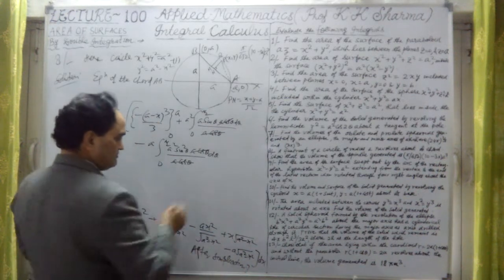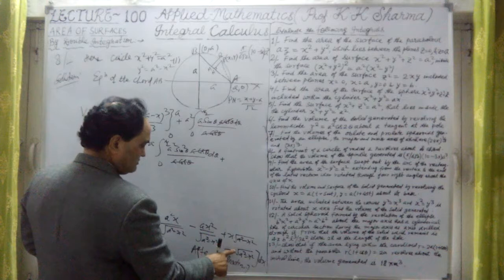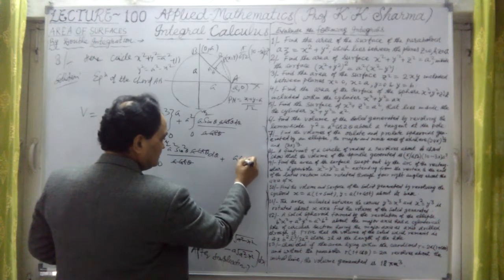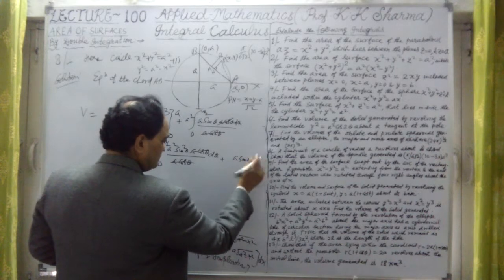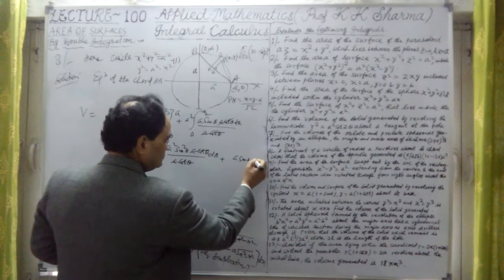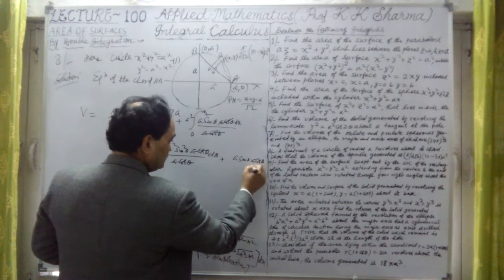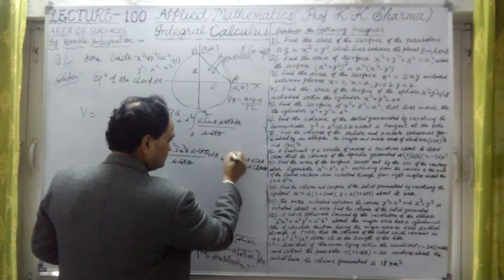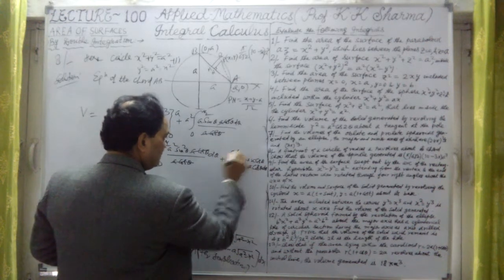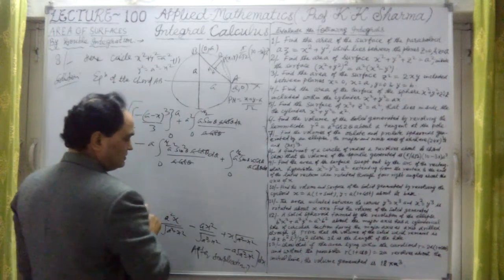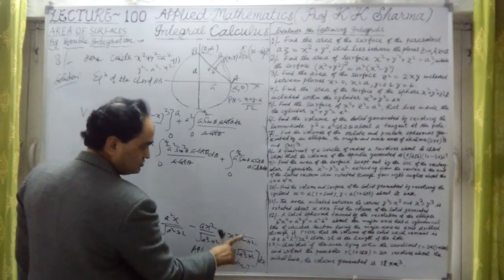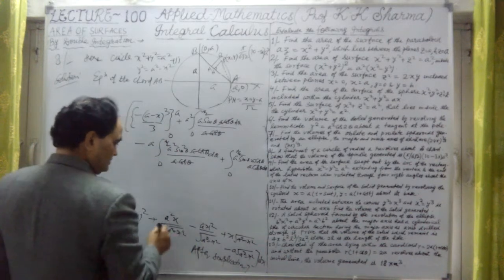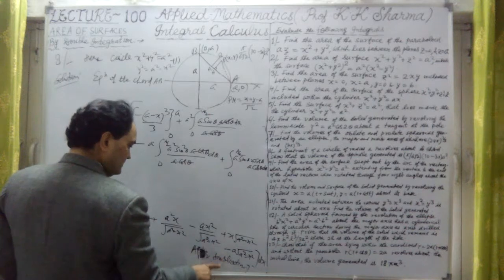Now these two are left over, the next one. This is again the limits; x is here a sin theta, into a cos theta, which will come out from under root. So this is a cos theta, and one a cos theta is in place of dx. So this is a cos theta d theta also, integration 0 to pi by 2. This is the value. A cos theta comes out twice because under root a square minus x square, into dx, and dx is a cos theta d theta. Okay, this is the second last.